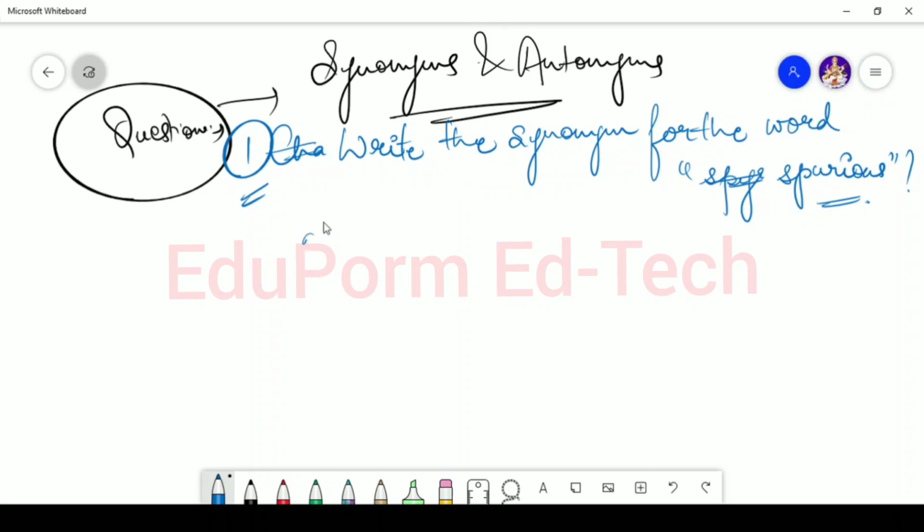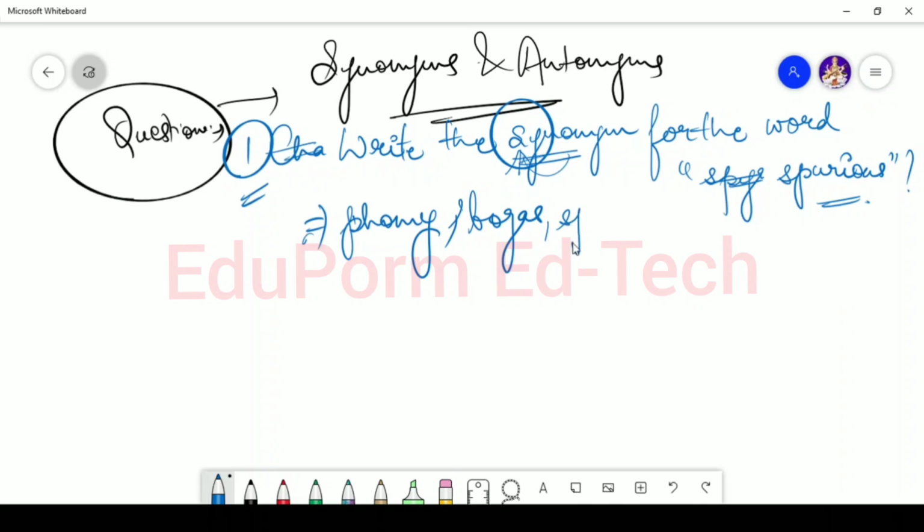Now you have to write the synonym. So I already talked about the trick that synonym starts from the letter S. So always remember they are talking about the similar meaning related to the word spurious. Now what are the similar meanings? Similar meanings are phony and bogus. Or specious.